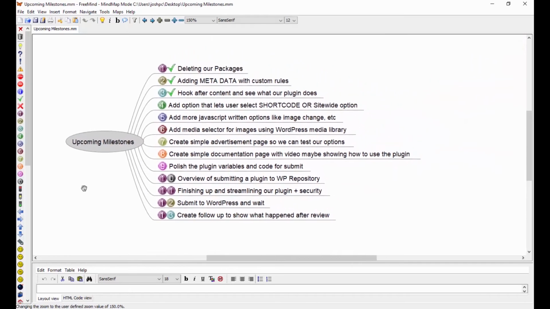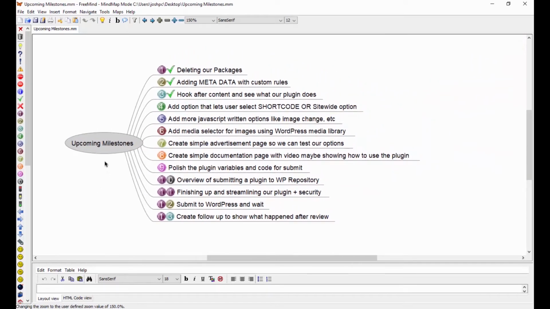All right, so if you guys remember, we had this milestone chart. We had our packet, deleting our packages, adding metadata, hooking after the content to see what our plugin does. All that we already did, and if you look back, I'll show you in a second that it is doing it. But today we're going to focus right here, which is number 4, adding an option that lets the user select a shortcode or site-wide option.